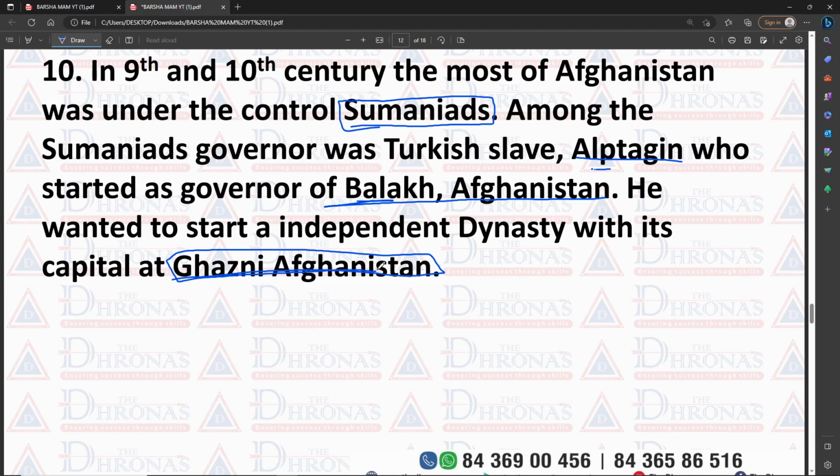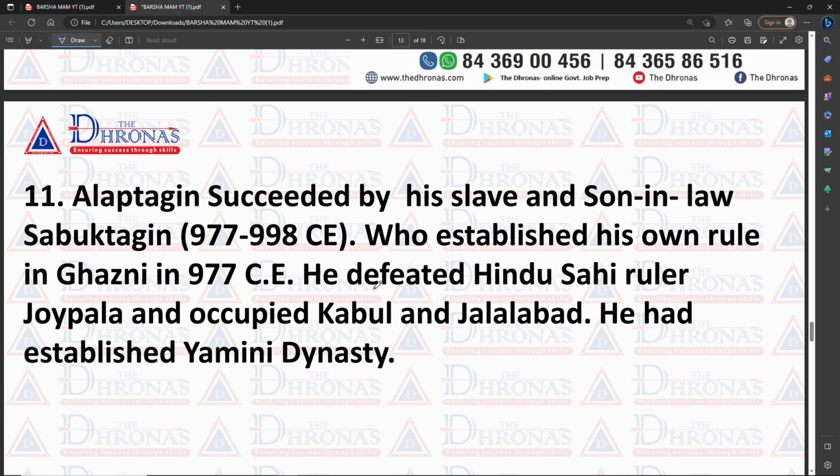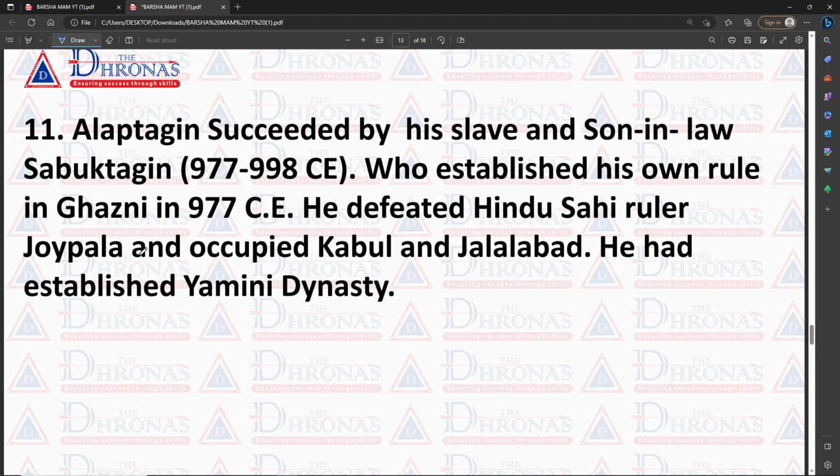So Ghazni is the capital city of them. For that reason, perhaps, we say Mahmud of Ghazni. Alaptagin was succeeded by his slave and son-in-law, Sabuktagin.